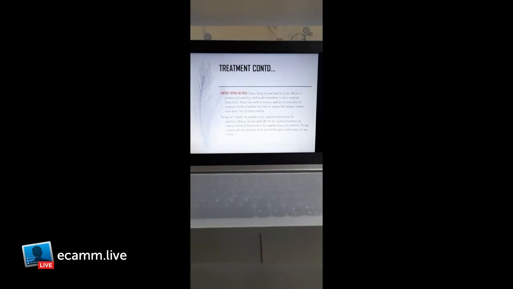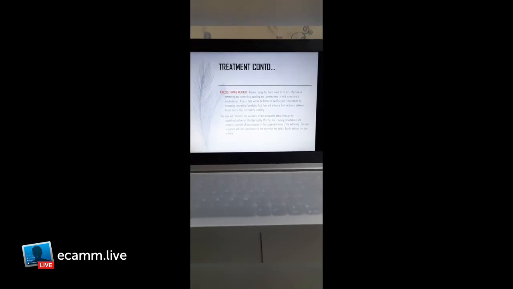Now we should move on. There is one more treatment with which we can provide the patient relief, the kinesiotaping method. This is my topic today also. So we move to the kinesiotaping method. What is the kinesiotaping method? First, we have a brief introduction of kinesiotaping, what it basically does to the tissues and skin.